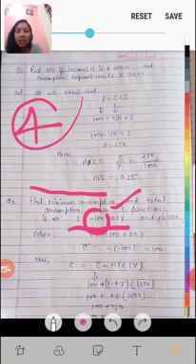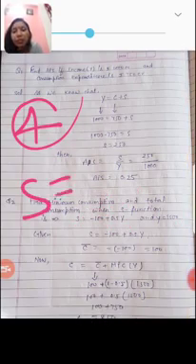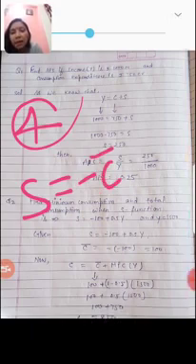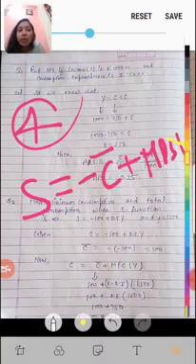Income is already given. Beta, saving function means, as you know the formula, S equals to minus C bar plus MPS and Y. Clear? Okay, so minus C bar, that is 100, MPS 0.5, Y equals to 1500.